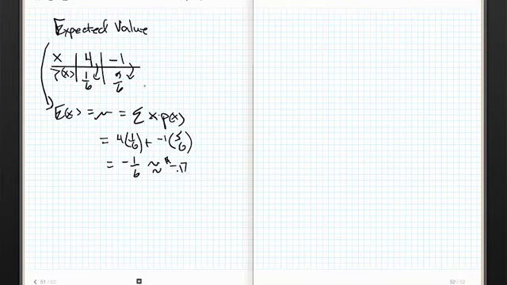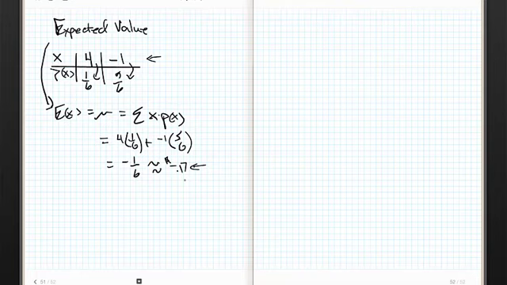If you play this game over and over and over again, sometimes you're going to win $4. Sometimes you're going to lose $1. However, if you take the average of all of those outcomes, all of those values, you can expect to lose 17 cents on average every time you play. Now, again, I realize that doesn't qualify as one of the outcomes, but remember, we're talking about an average here.